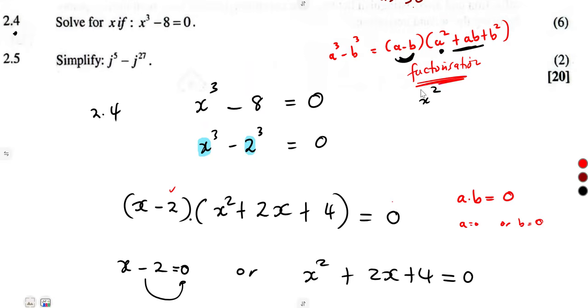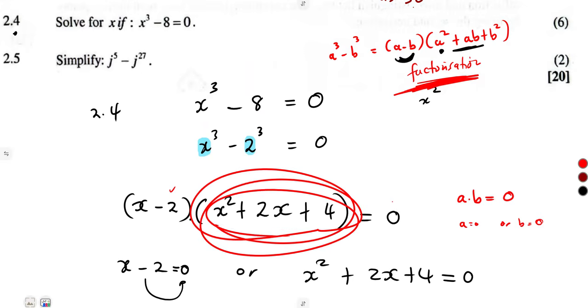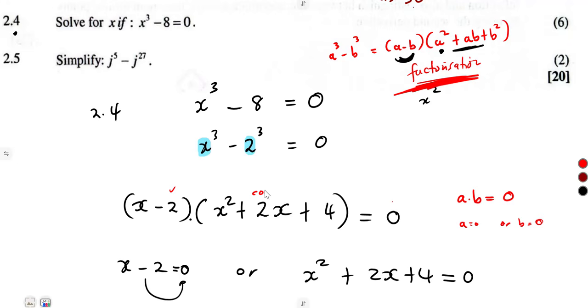So when we have applied the factorization, this here is already in simplest form. It cannot be factorized. They were not going to give us a formula where this remaining part can be factorized. So don't think about factorization there.